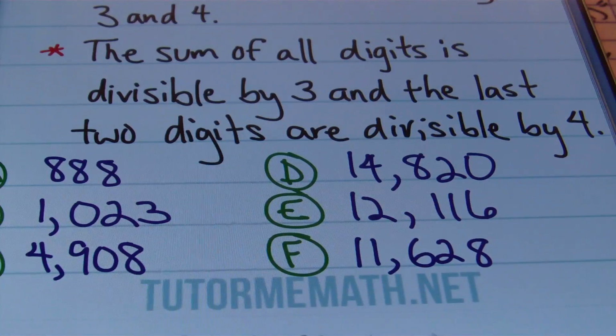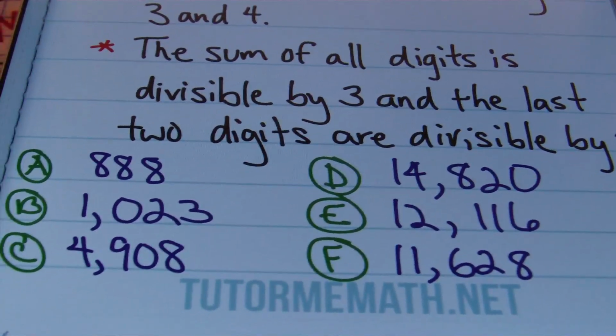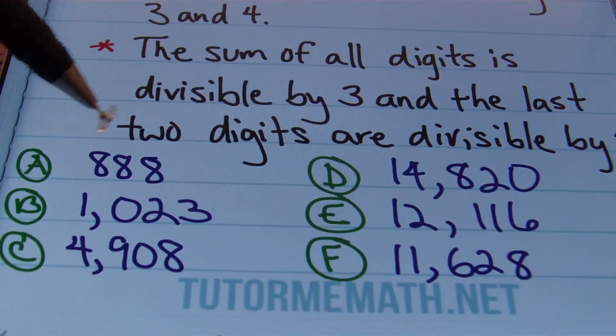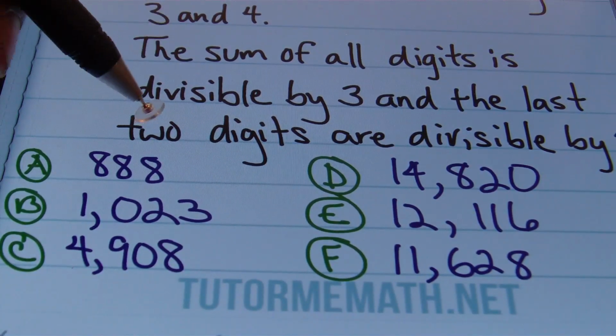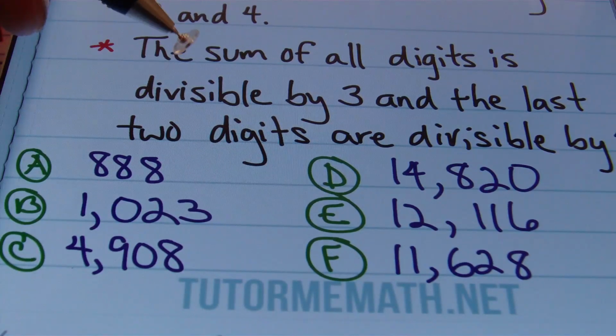So let's check it out in our first example here, problem A. We're looking at 888. If I look at the sum of all the digits, that's 8 plus 8 plus 8 gives me 24. Well, 24 is a multiple of 3, so that part of the rule is good. Then the last 2 digits need to be divisible by 4. Well, 88 can be divided by 4.